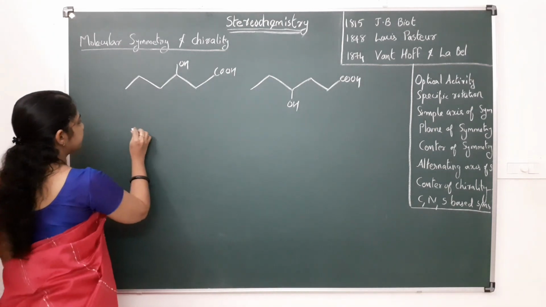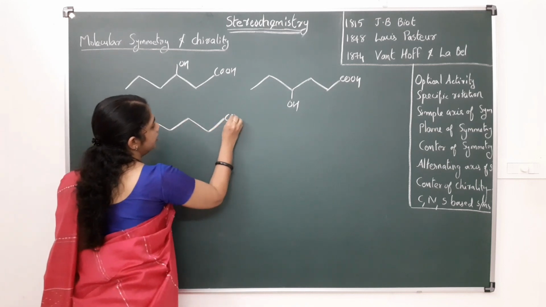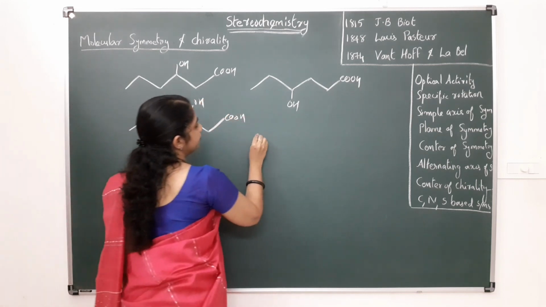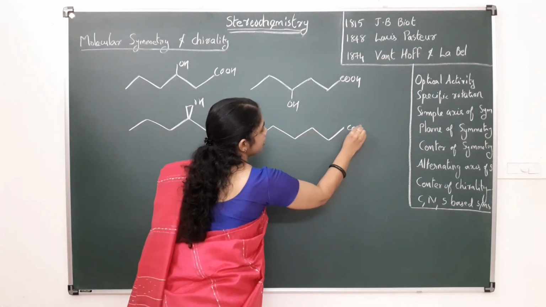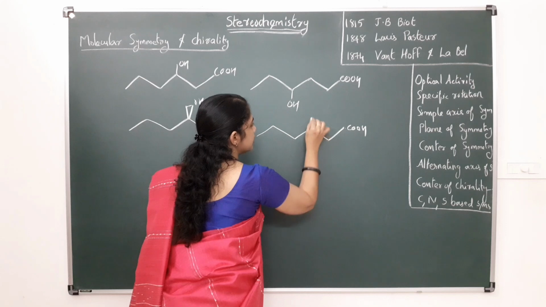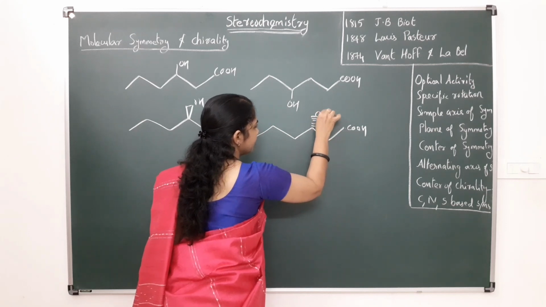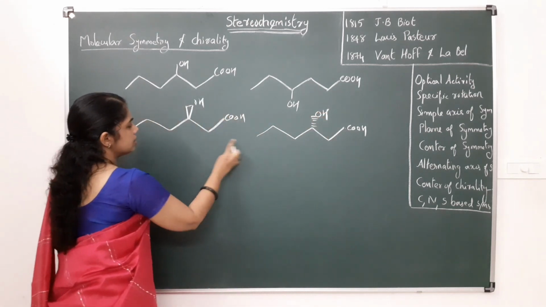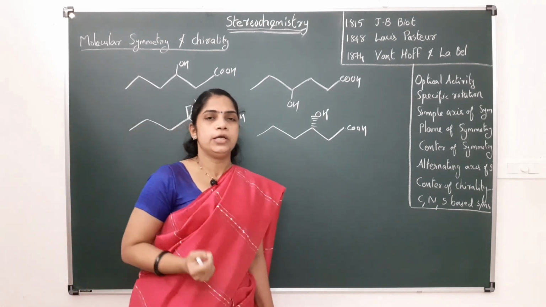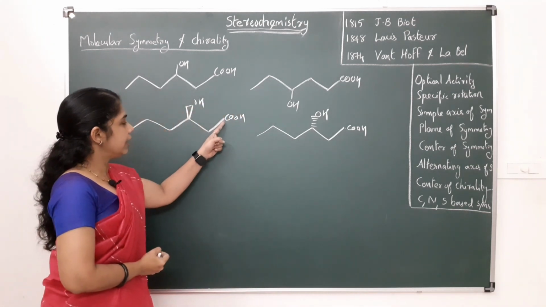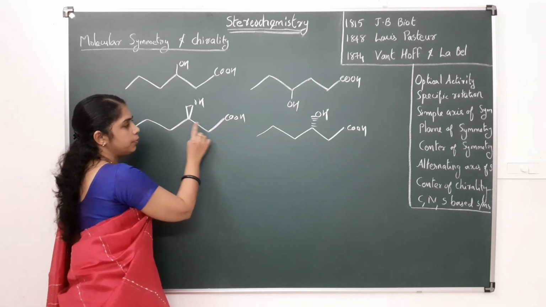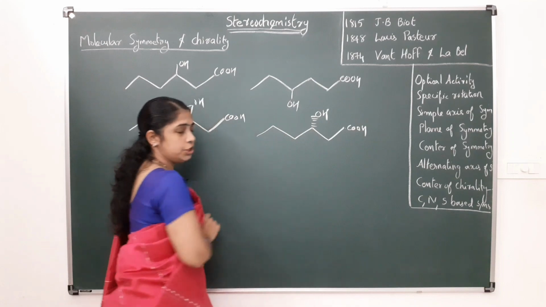But in the case of this example, suppose I draw this OH like this, at the third position, and these two isomers are called stereoisomers. Here the connectivity is the same: 1, 2, 3, OH in the third position here, and also 1, 2, 3, OH in the third position.